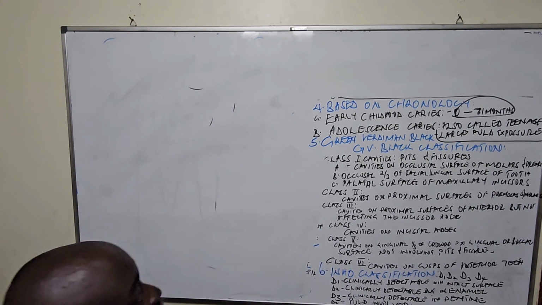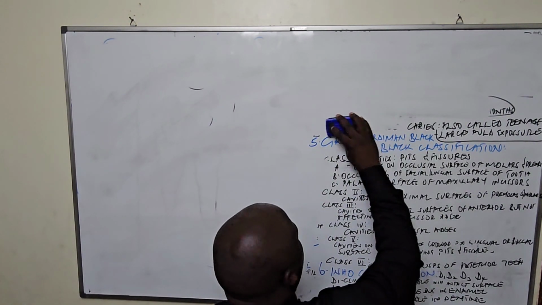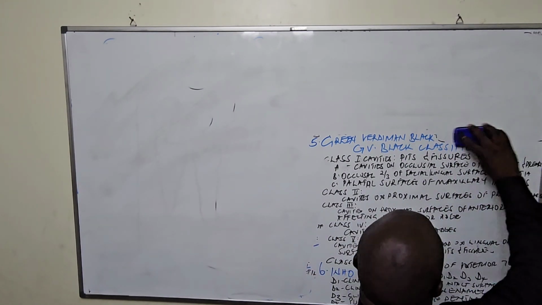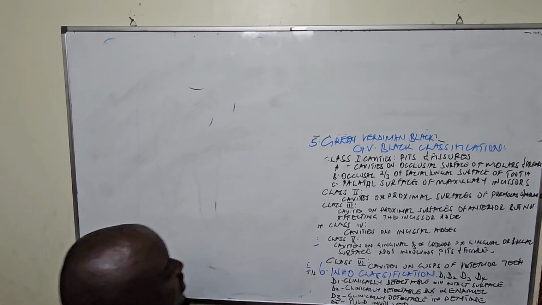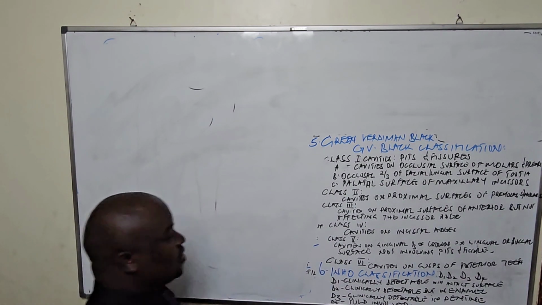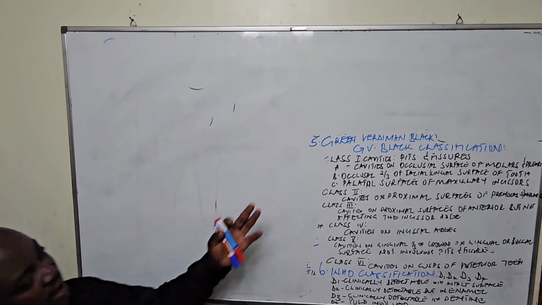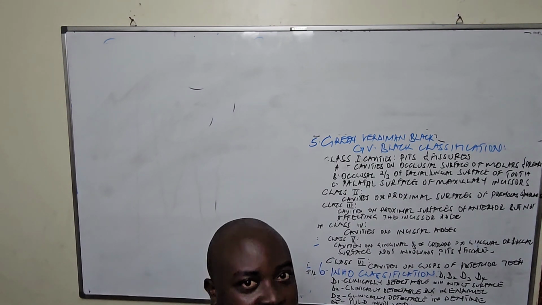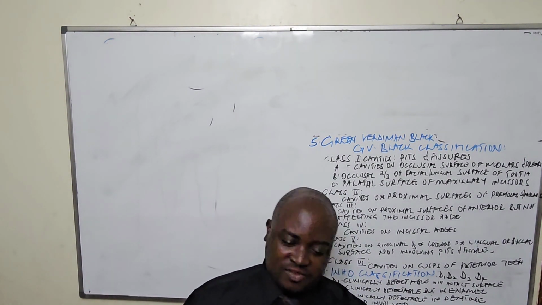The most commonly used classification is called the GV Black classification. GV Black classification is the one which is usually used, and we call it Green Vardiman Black classification. He classified according to 1, 2, 3, 4, 5, 6 classifications or types. So classification number 1 is the classification according to the pits and fissures.